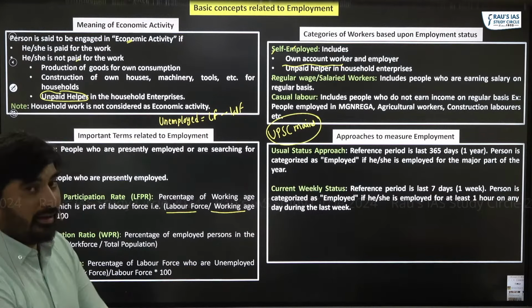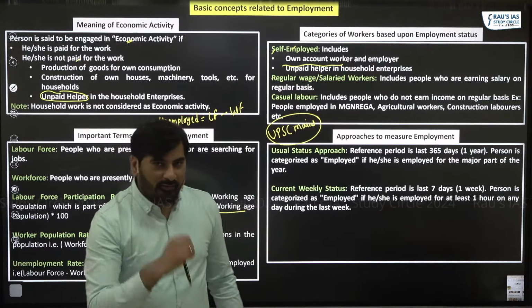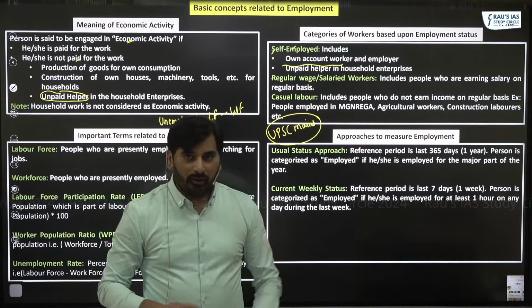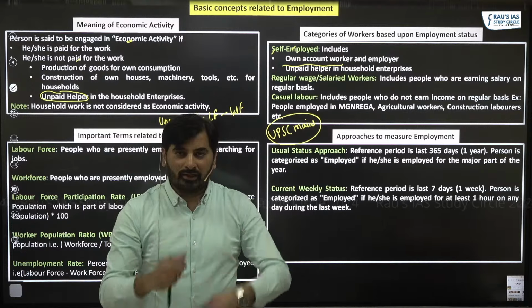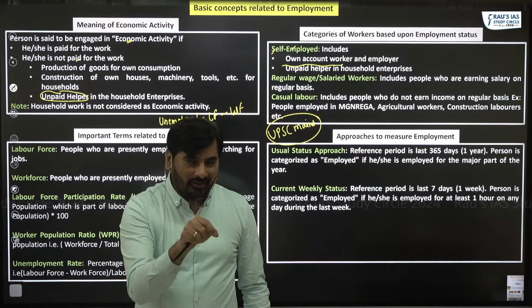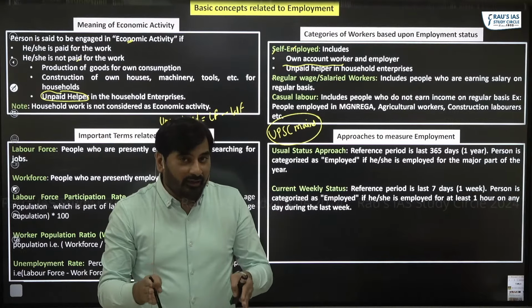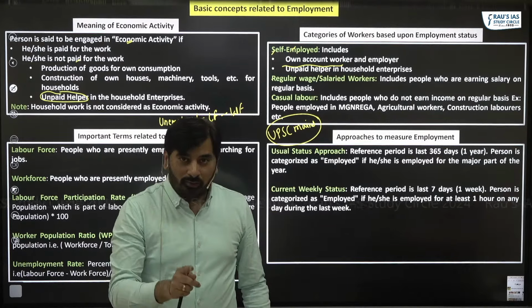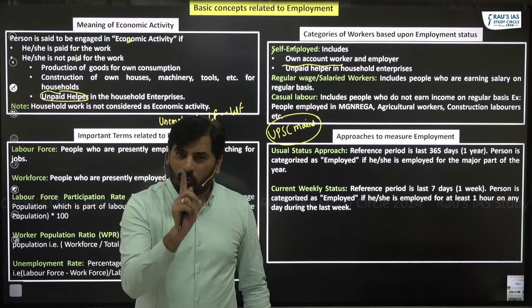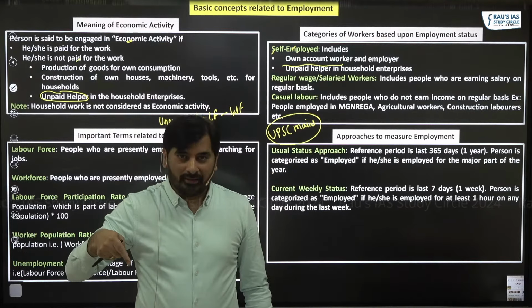The next one is current weekly status. What is this current weekly status? Once again, I'm NSO. I'll come to you and ask a question. The question in this case is, in the last 1 week, did you find a job for at least 1 hour on any of those 7 days?